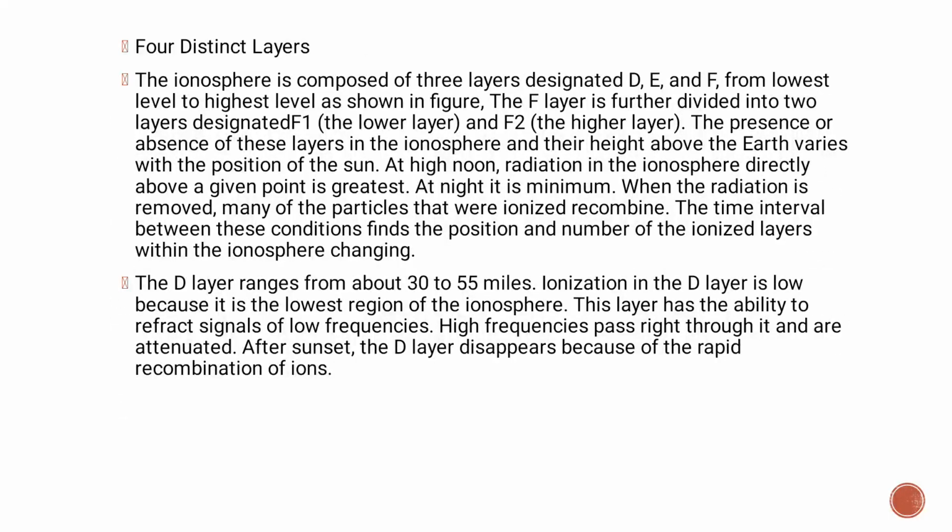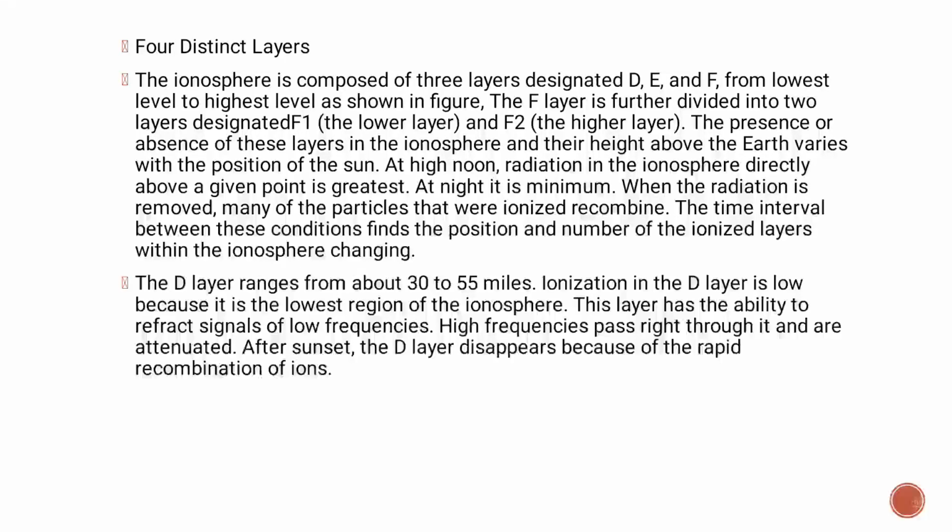The four distinct layers. The ionosphere is composed of three layers designated D, E, and F from the lowest level to the highest level, as shown in the figure. The F layer is further divided into two layers designated F1, the lower layer, and F2, the higher layer.